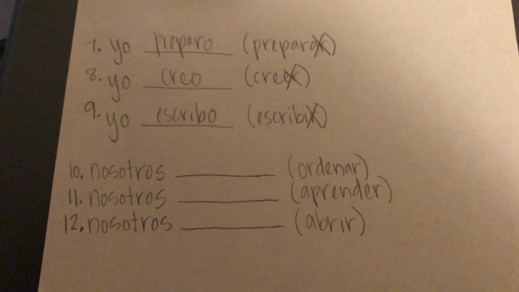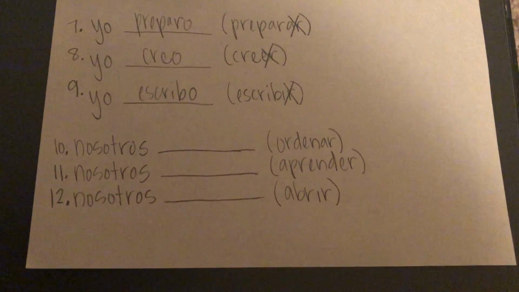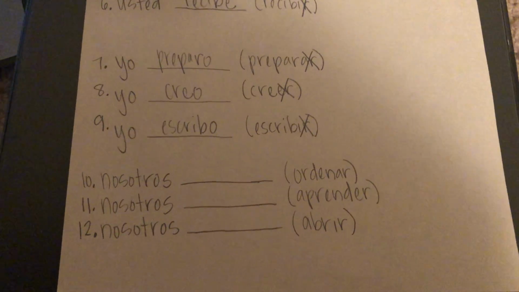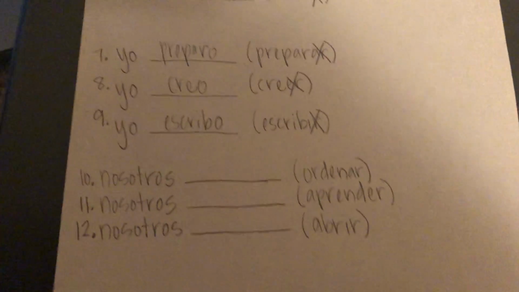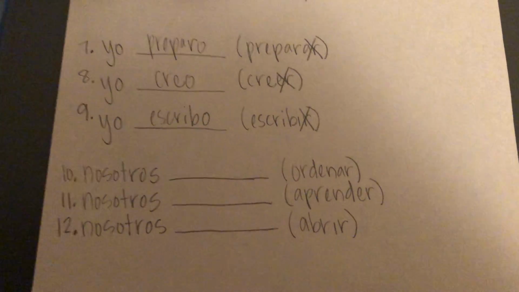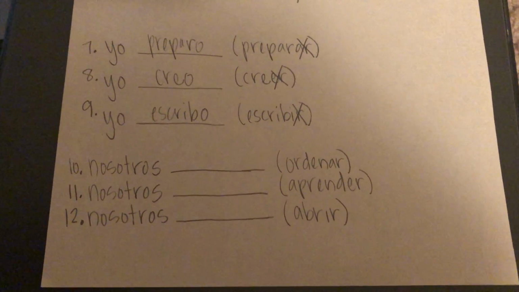Now, the we box and the Spain box is going to be where it's a little different. Remember, we're not in Spain, so we're not going to be using the endings from Spain. So really the only difference between ER and IR verbs is going to be the we ending. So try 10, 11, and 12.